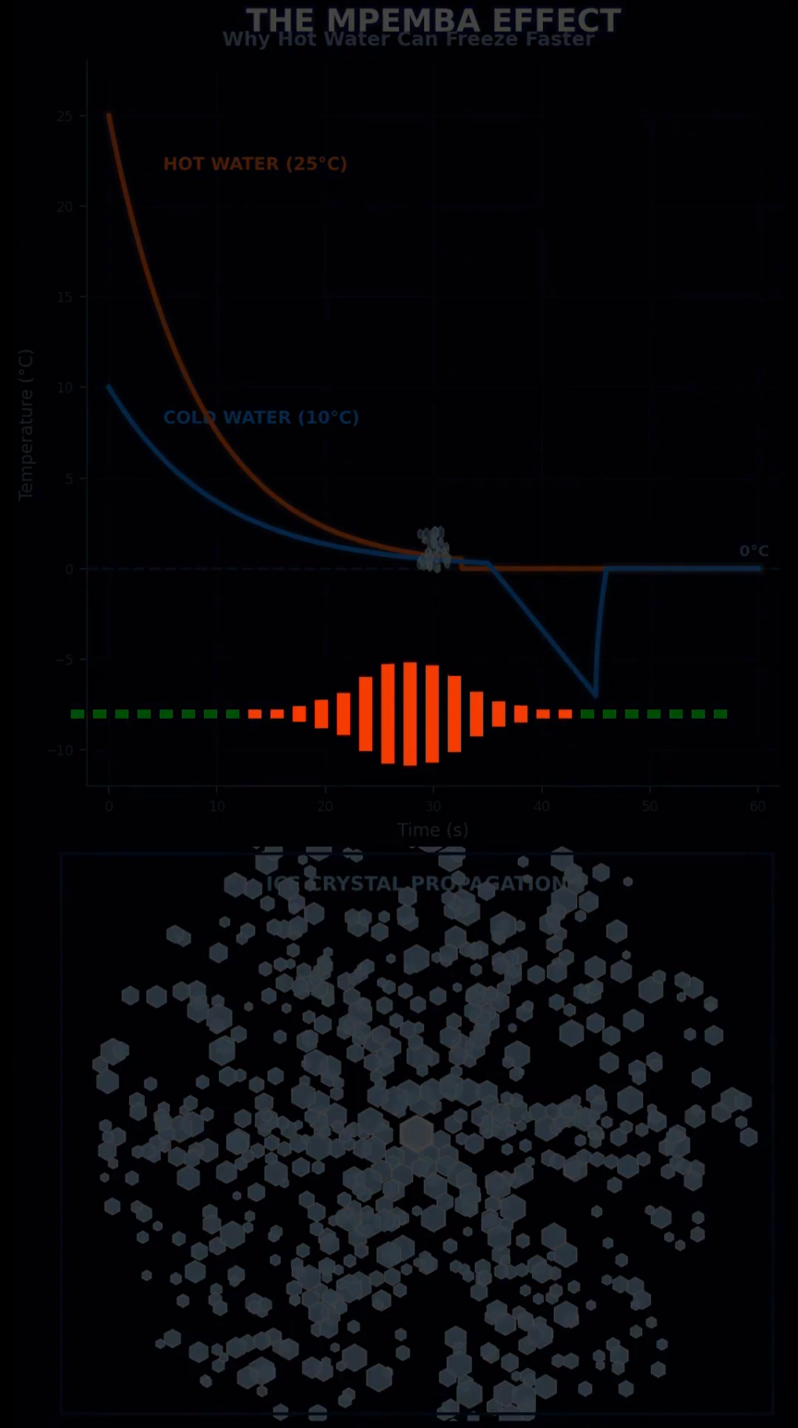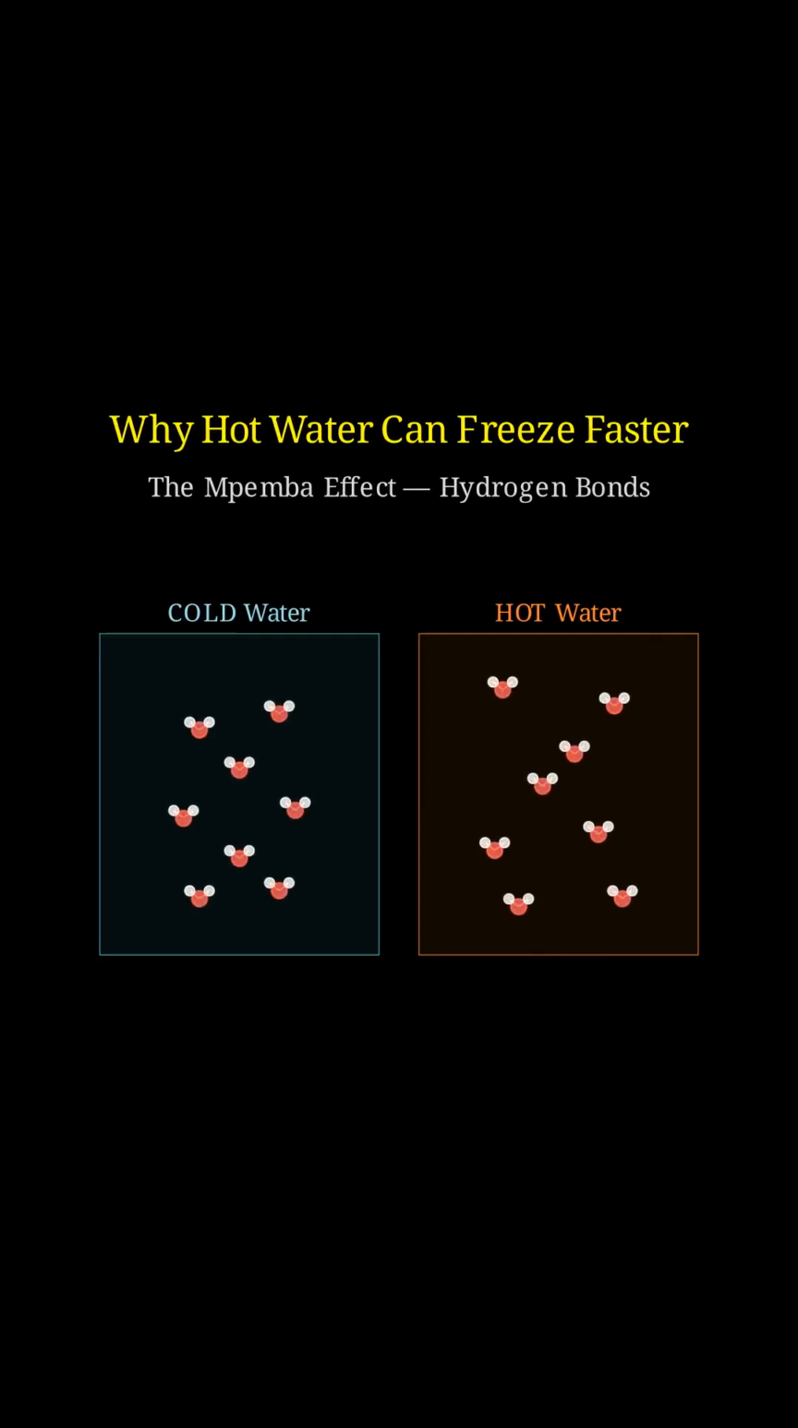Those 3 theories are all real. They all contribute. But the deepest explanation? It lives at the scale of individual bonds between water molecules. And this one is beautiful. In cold water, hydrogen bonds are tight, locked in. The molecules are already holding hands in this tangled web.